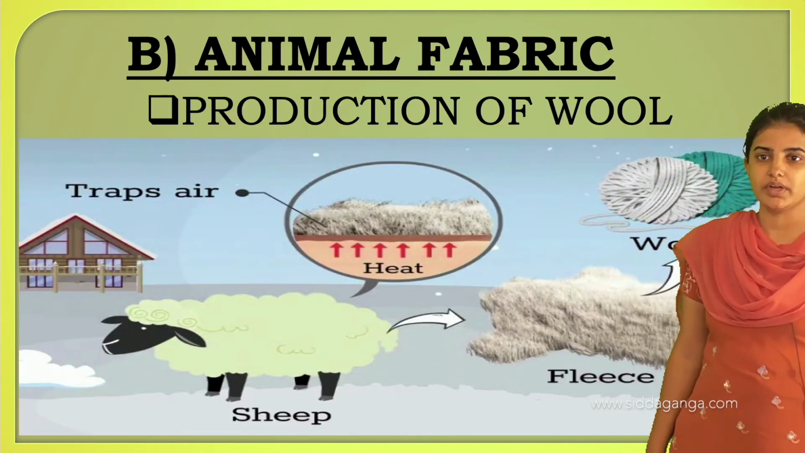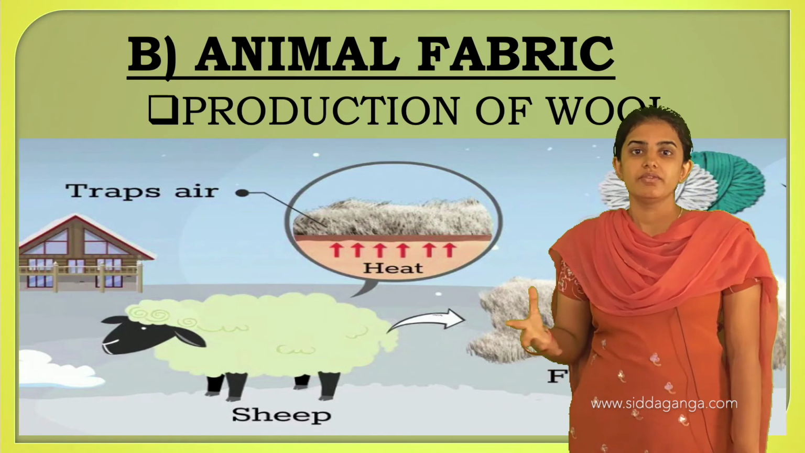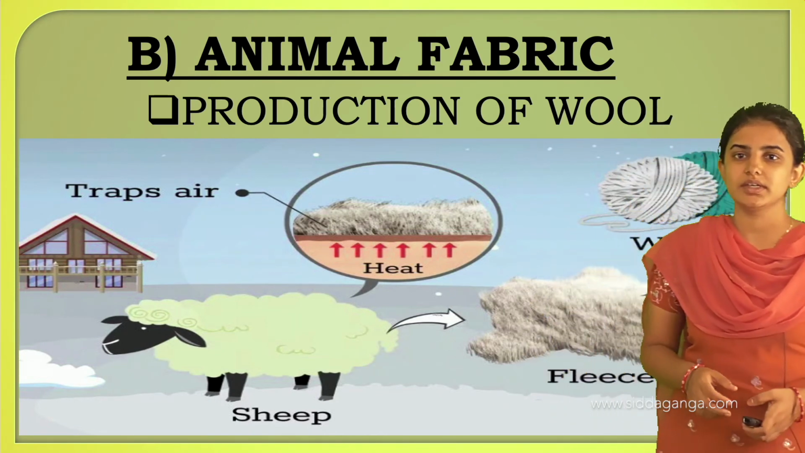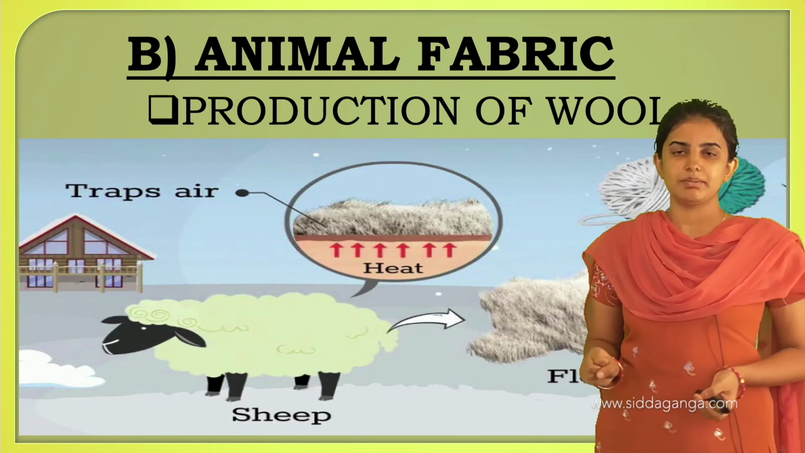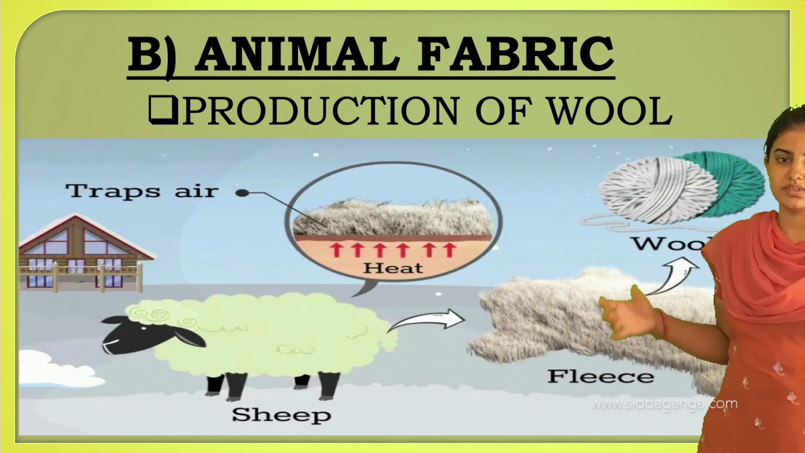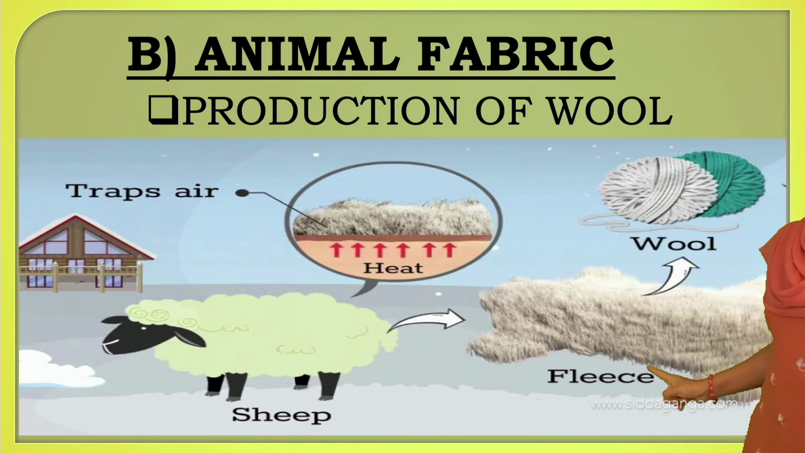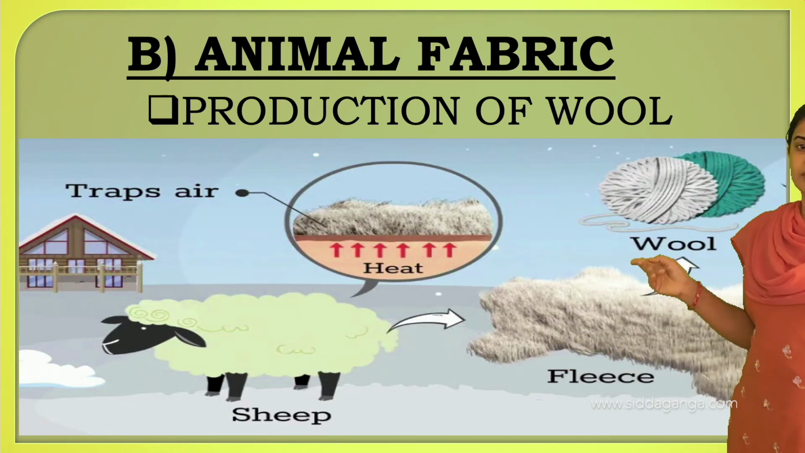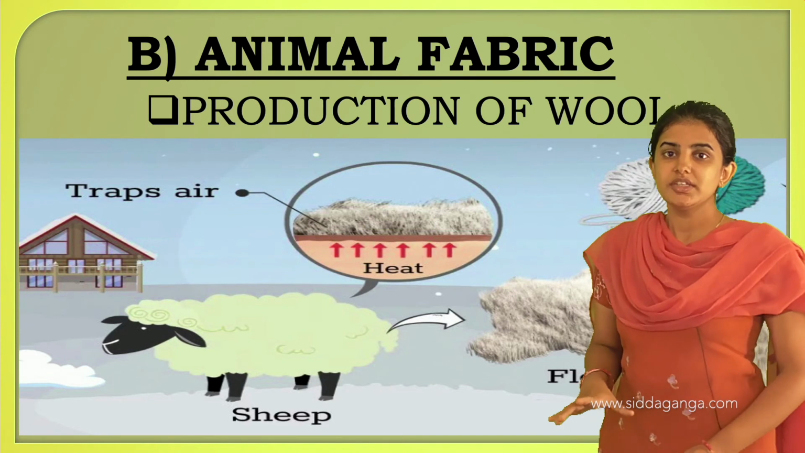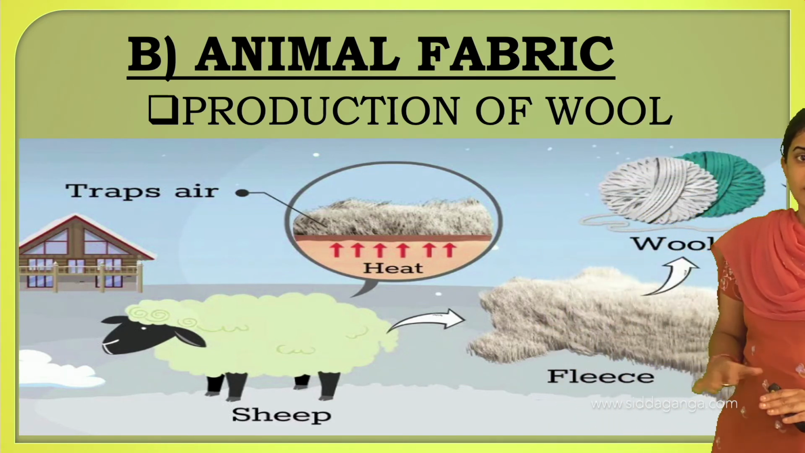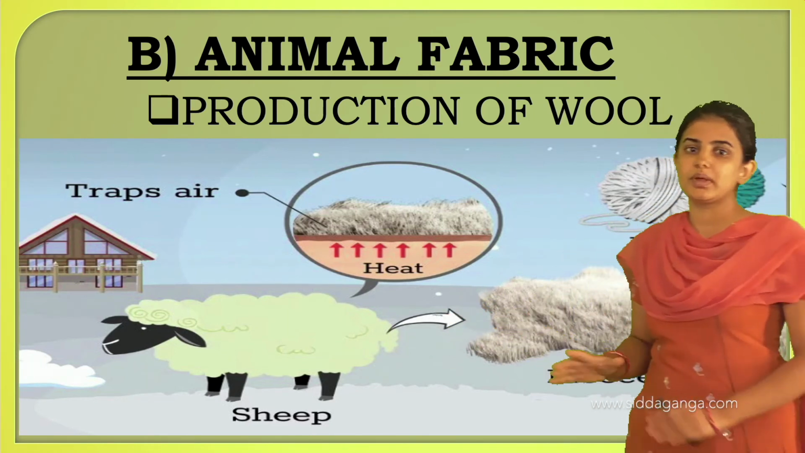Next one is animal fiber, in which production of wool is there. See how the production of wool takes place. We get the wool from wool yielding animals like sheep, goat, camel. These are some examples of animals from which we get the wool. See here, from the wool yielding animal the fleece, which is nothing but the hair, is obtained. From the fleece we get the wool. There is one process here, that we call shearing. Shearing is the process of removing the skin along with the hair. See, this is how the process is.